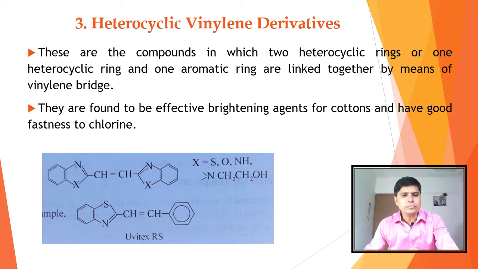Here we have shown an ethylenic bridge. This ethylenic bridge is joined by two heterocyclic rings, one is this heterocyclic ring and the second is this heterocyclic ring. So this is one of the heterocyclic vinylene derivatives. The second class of heterocyclic vinylene derivative may contain one heterocyclic ring and one aromatic ring. This is UV-TEX RS, an example, and here X is a heteroatom like sulfur, oxygen, or NH, that is, a secondary amine.